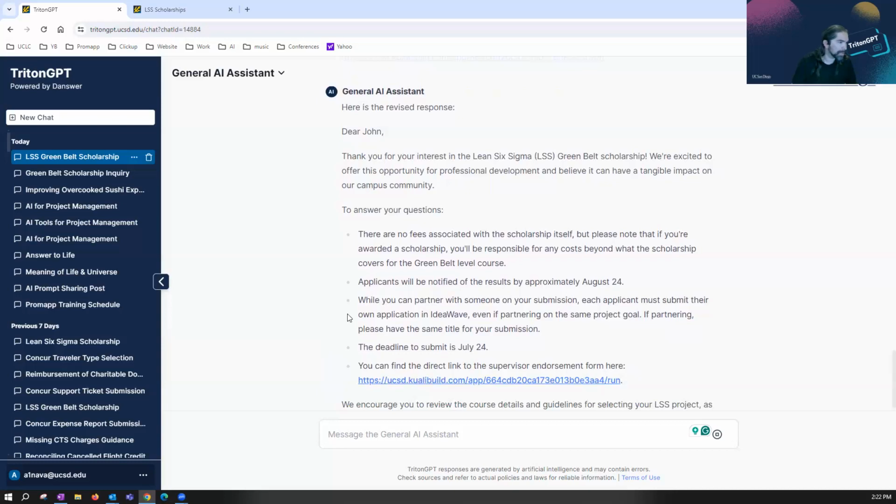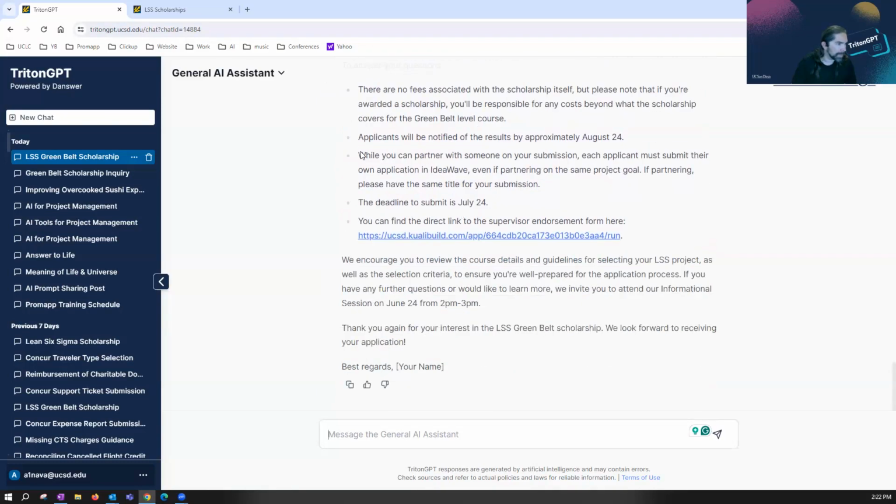Here we go. So the submitter had asked me for the direct link, and here it says you can find the direct link to the supervisor endorsement form here. I had to tell it where the form link was, but now it's embedded in that. The other way that I could have taken this is I could have copied the text from here, put it into my Outlook, and then generated the response and added the link at the end.